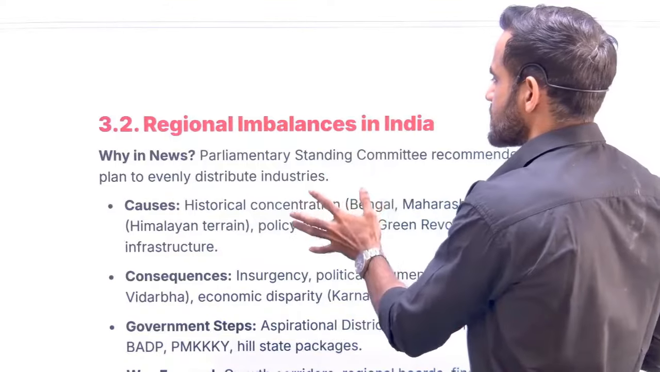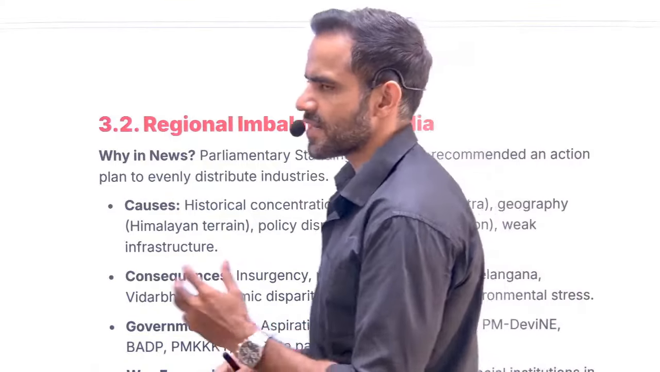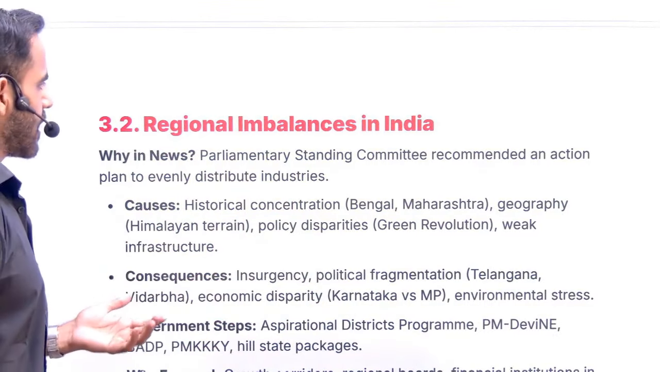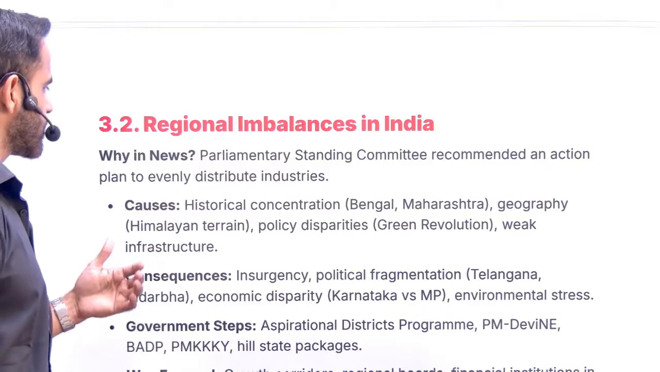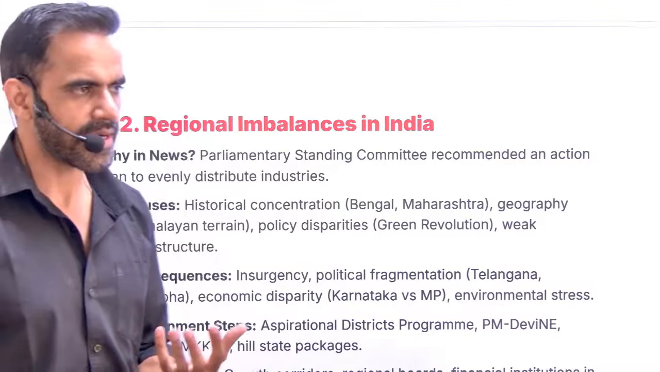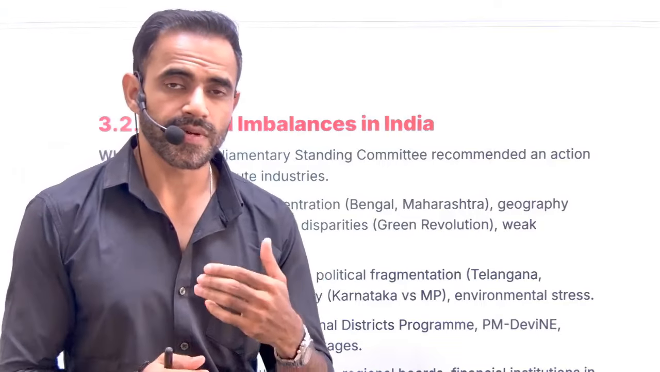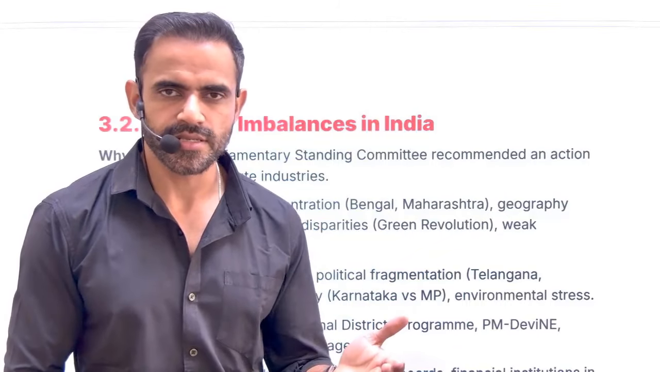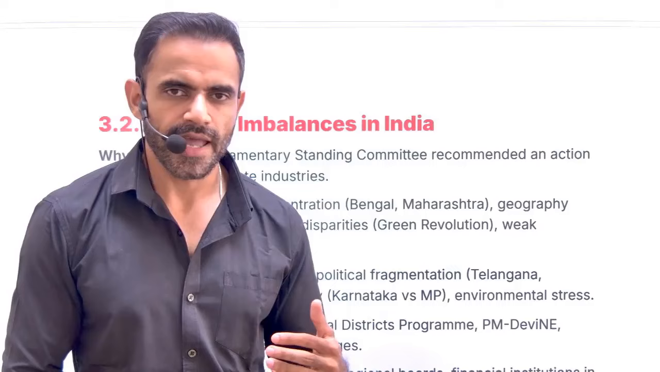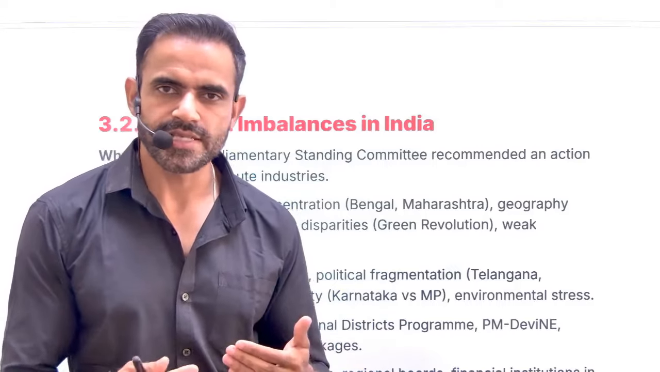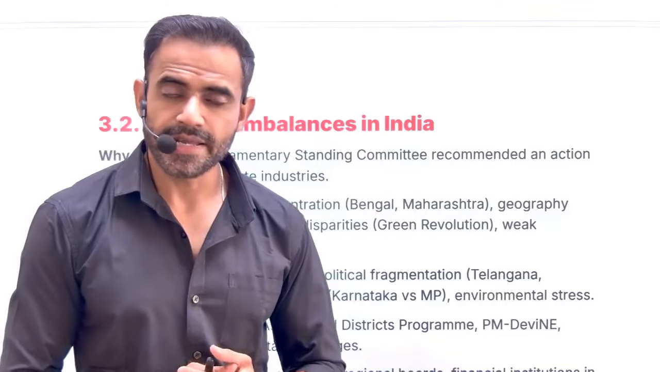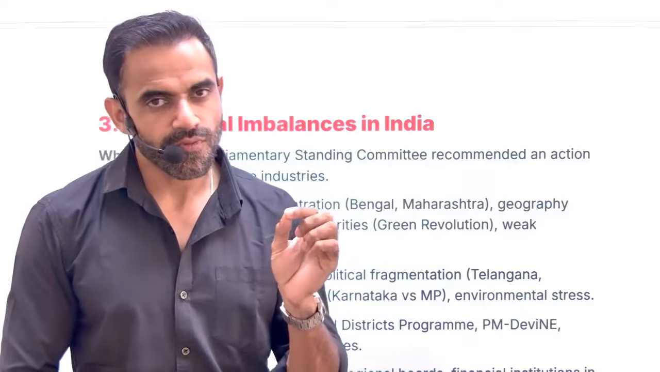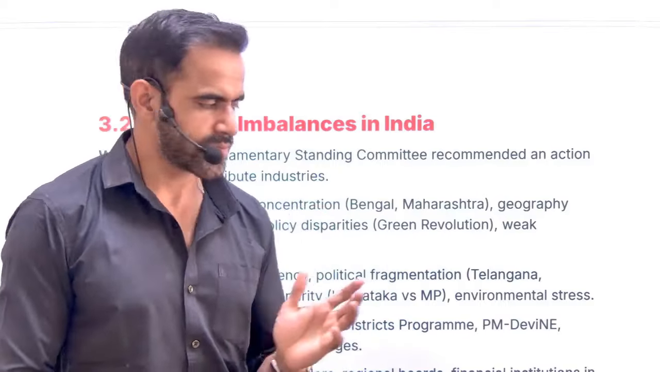Next is related to regional imbalances in India. This is a generic kind of article, nothing new here. The Parliamentary Standing Committee recommended action to evenly distribute industries. Right now, South India is relatively better industrialized. North India is not that industrialized, especially states like Bihar. They have industrial backwardness. So we need to fill these gaps, because ultimately we have to achieve inclusive growth. In order to achieve inclusive growth, we need to focus on those parts which are backward. So that is it.